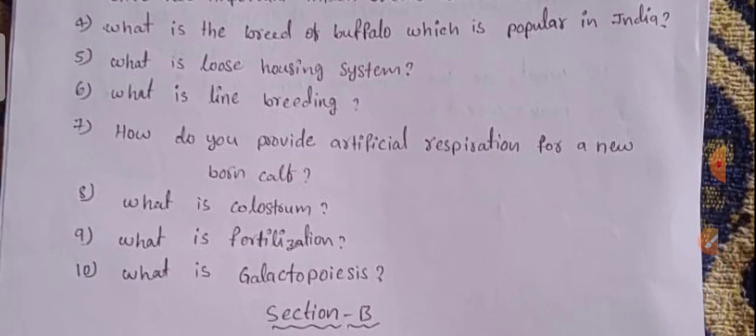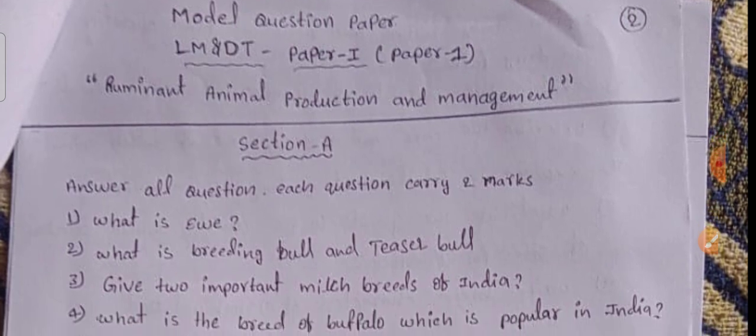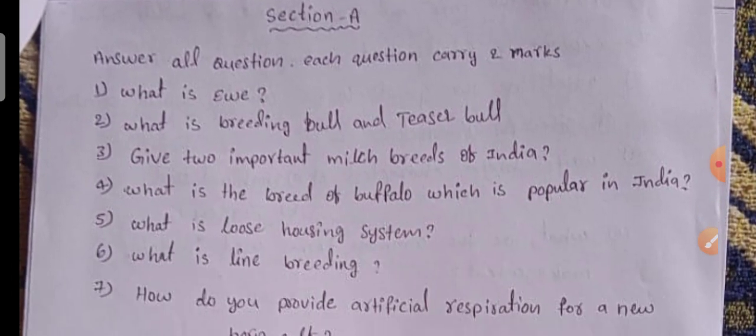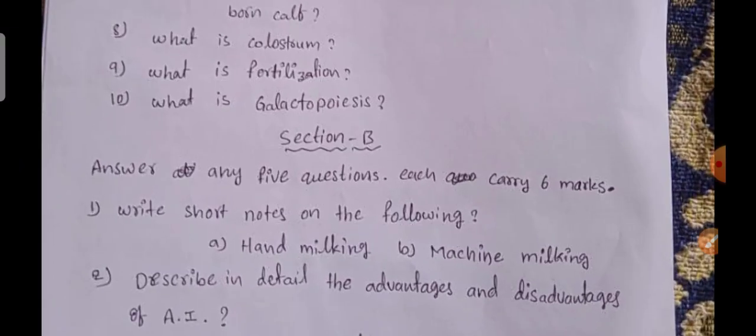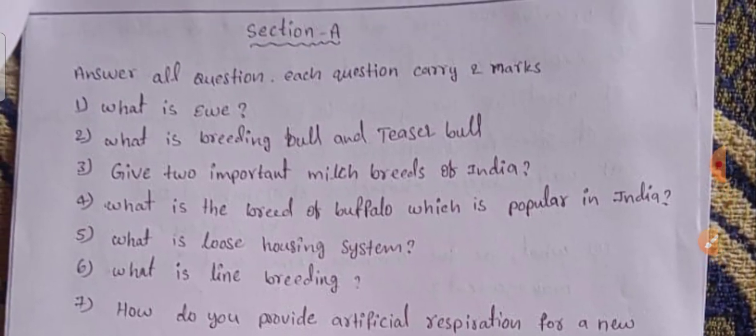Next, here is one more model question paper, ruminant animal production and management. First you have to be thorough with this one, and next there will be one more paper, with questions like what is a ewe, and what are a breeding bull and a teaser bull.